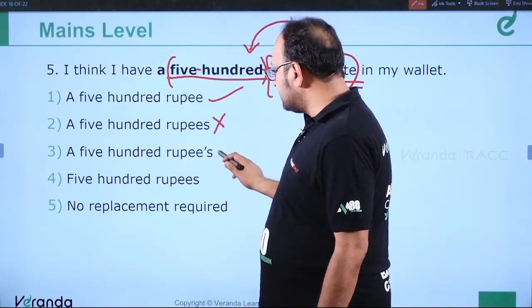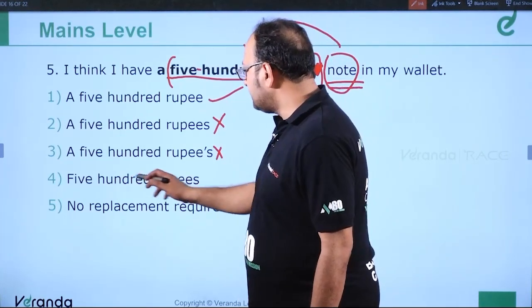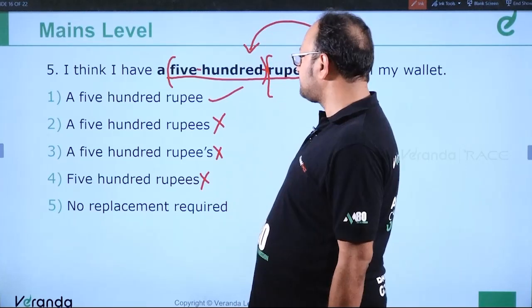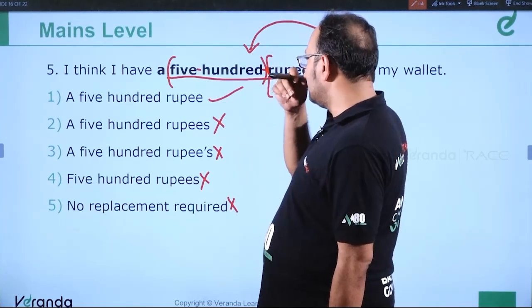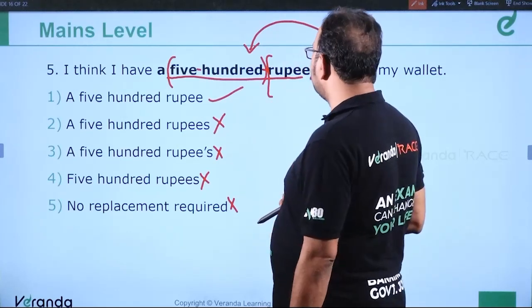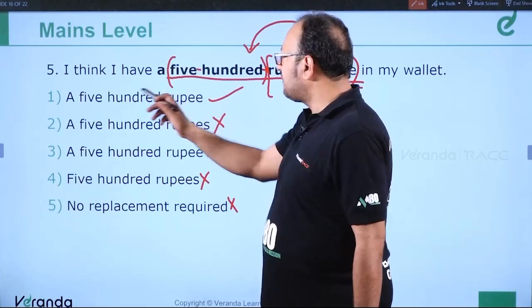500 rupees is incorrect. No replacement required is incorrect. So the answer is this. So I think I have a 500 rupees apostrophe was given. So it should be a 500 rupee note.